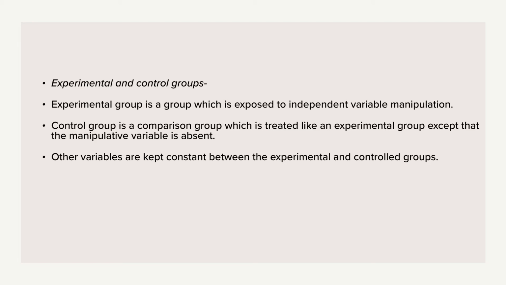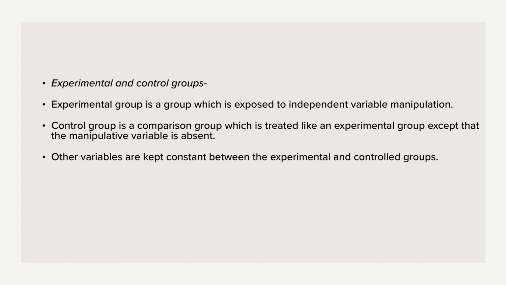manipulated. Okay, so in 2 of the rooms there is manipulation of the independent variable, that is, people are already present there, but in one of the groups people were not present. Okay, so that is your control group where nobody was present from before.